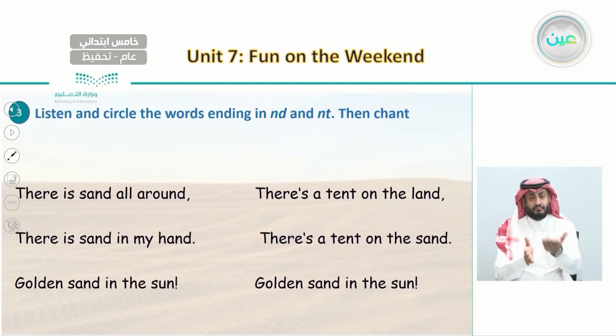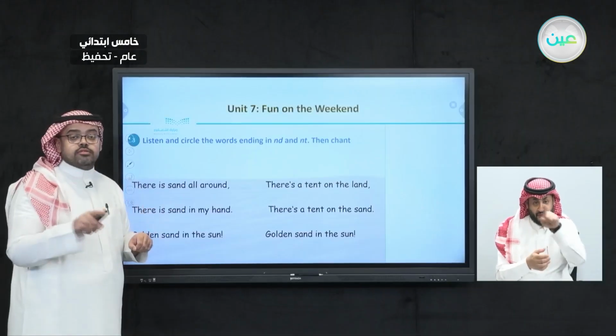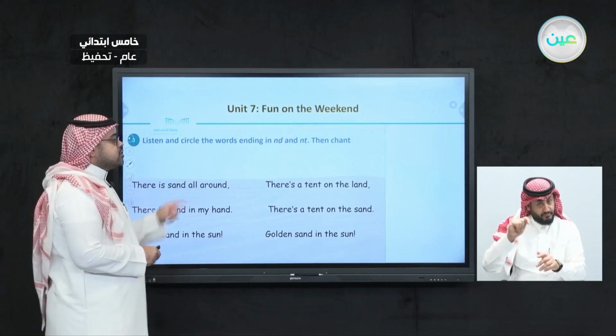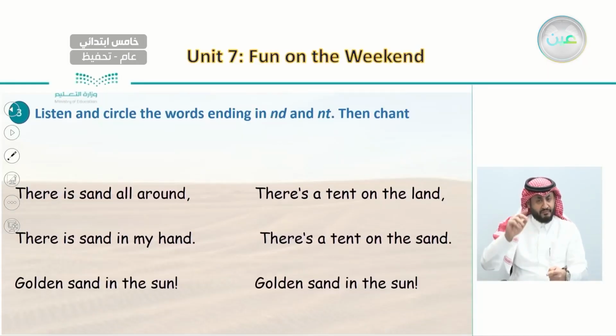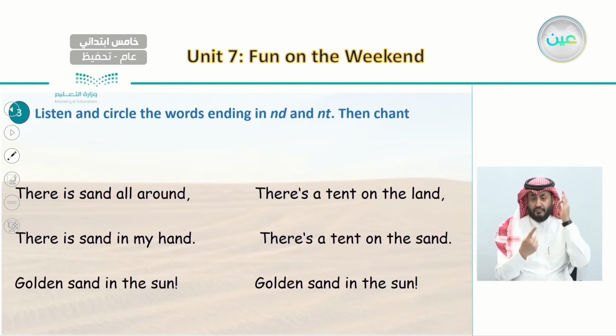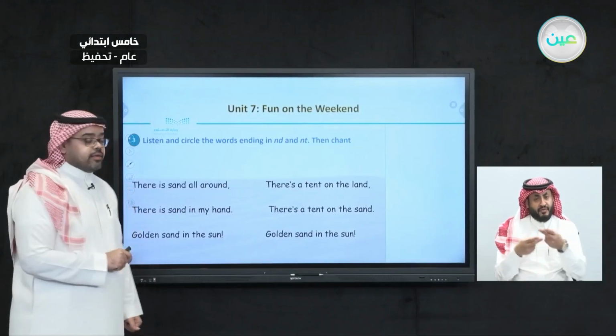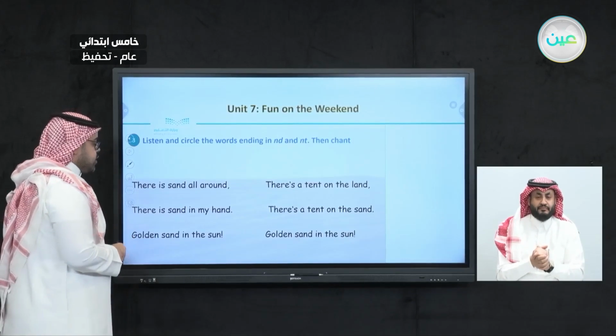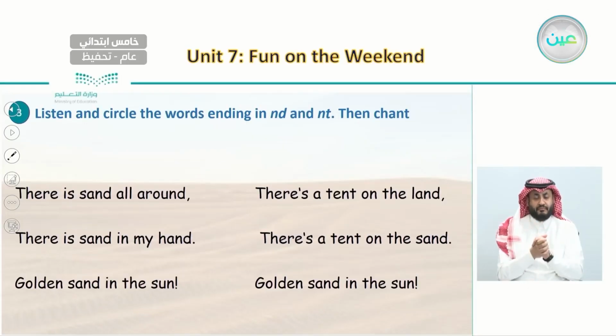Now, here we have a chant, and what we're going to do after listening to this chant is circle the words that end in ND and NT. So first, we're going to listen. After we listen, we're going to circle. After we circle, we're going to chant it again. So listen to this chant and pay attention to the words that end with NT and ND.